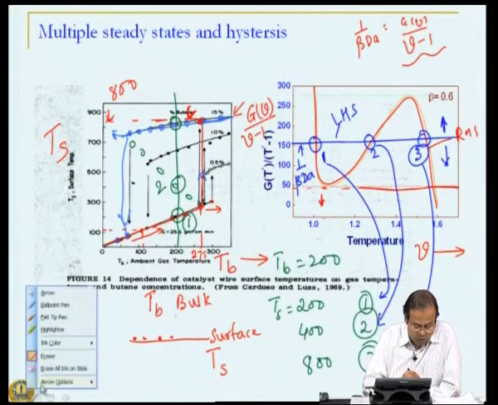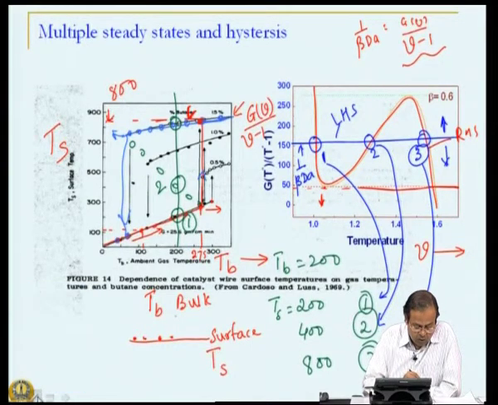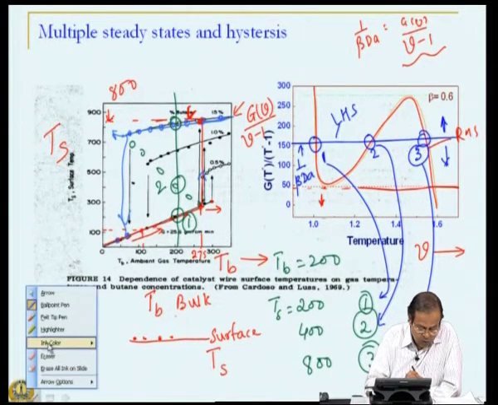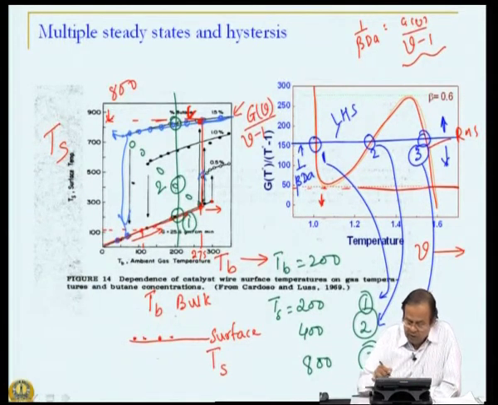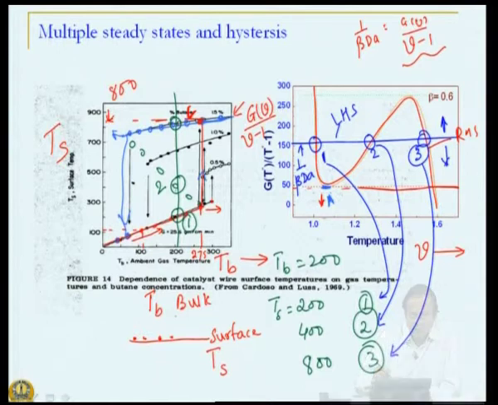To be consistent with the color we used for the first figure, what we are saying is, let us say this is the critical value of beta, critical point E. Any value of 1 over beta Da at this point and any lower value, this is the tangent.